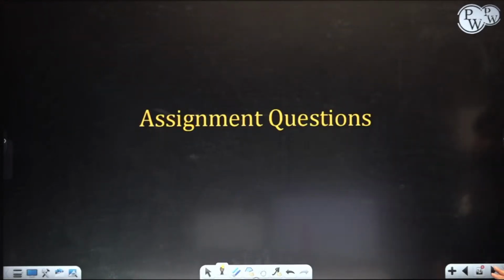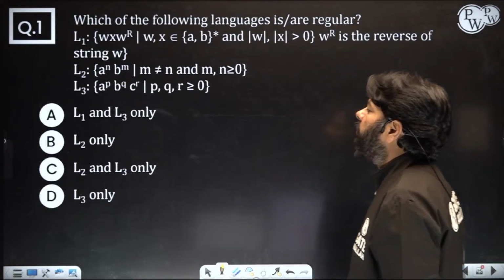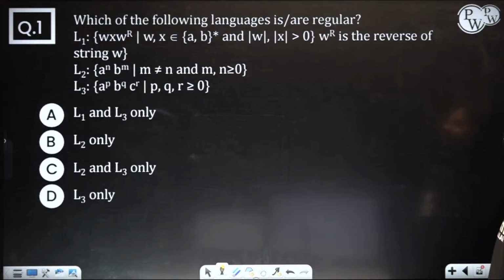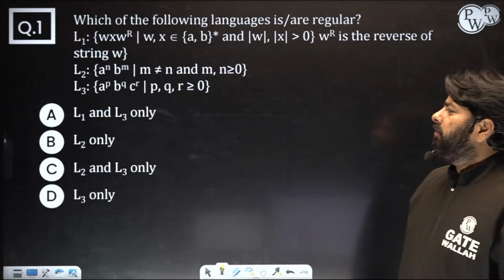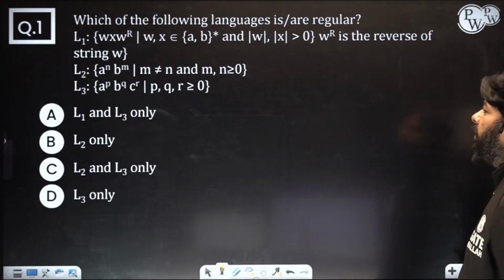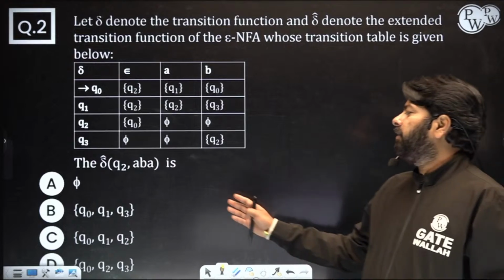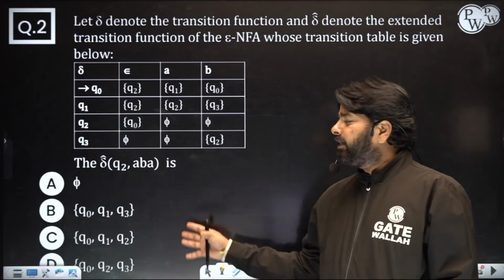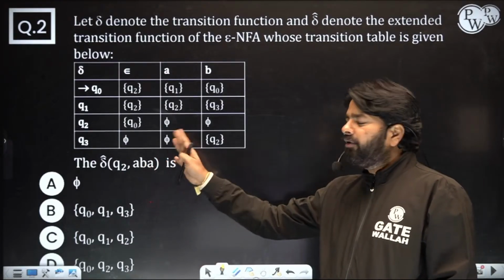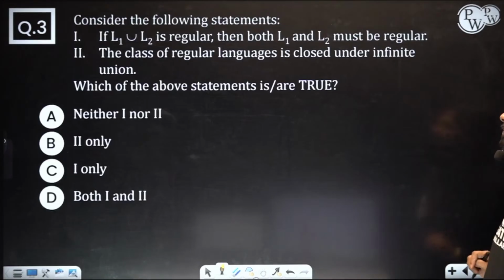Okay, some assignment questions after watching this video. Please try to answer these questions one by one. So this question 1, you have 4 options, you need to choose accordingly. And second question you have here, you need to find all the states that you can reach after reading ABA from state Q2. Okay, you have an NFA with epsilon moves here.